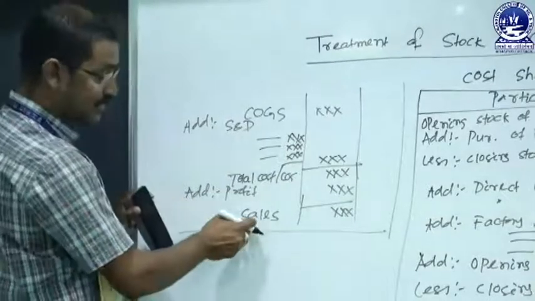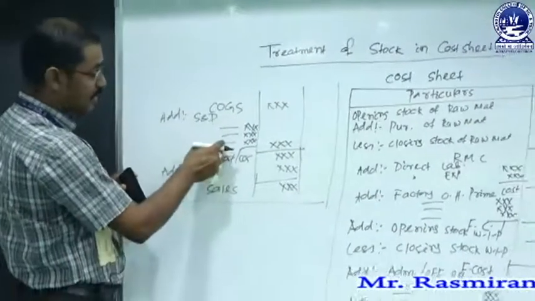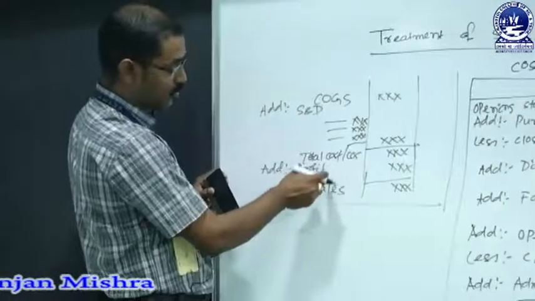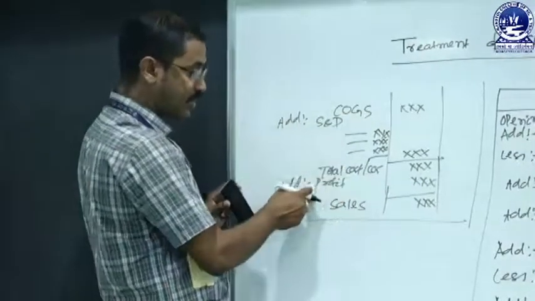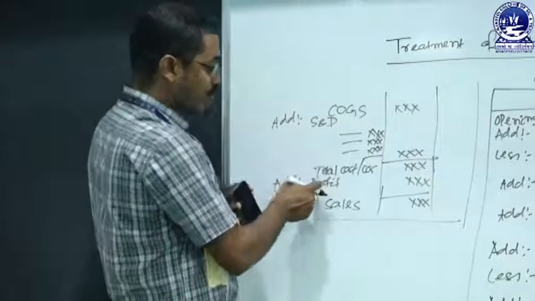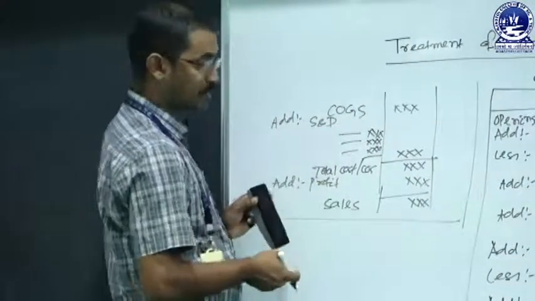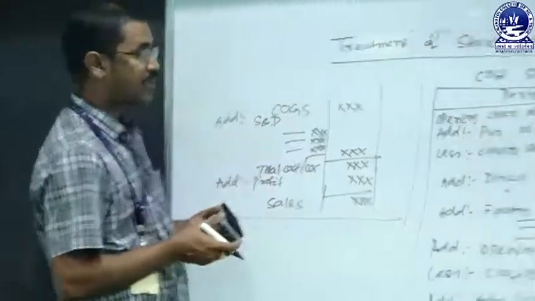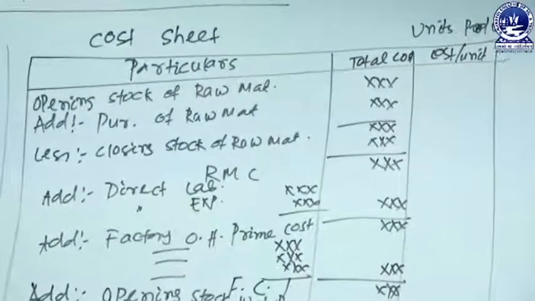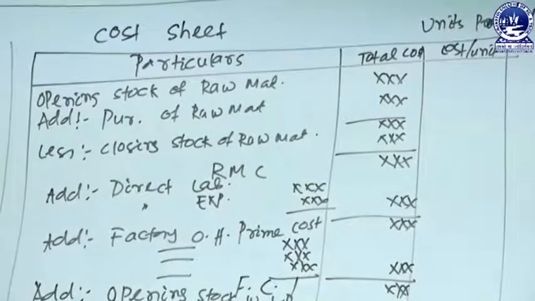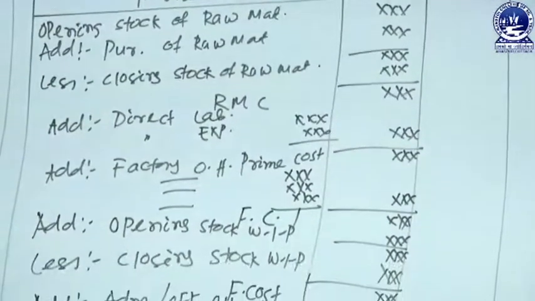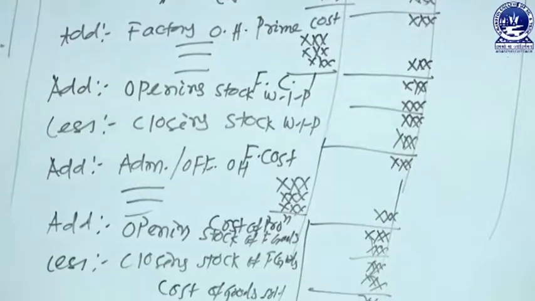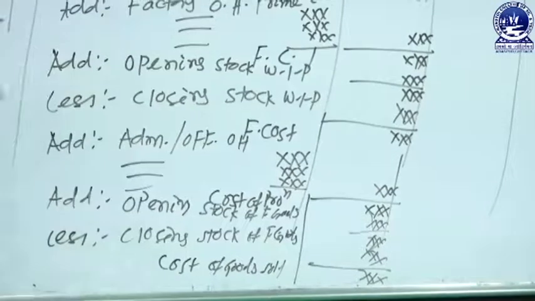If the sales is given, then the difference between sales and total cost is known as profit. If profit is there, we add it to the total cost to find the value of sales. If loss is there, we must deduct the loss value from the total cost. Then also we can find the sales or selling price. So this is the complete format of a statement of cost and profit relating to stock of raw material, stock of work in progress, as well as stock of finished goods. When there is opening as well as closing stock, the sale price or the cost per unit of each product can be found by following this format.